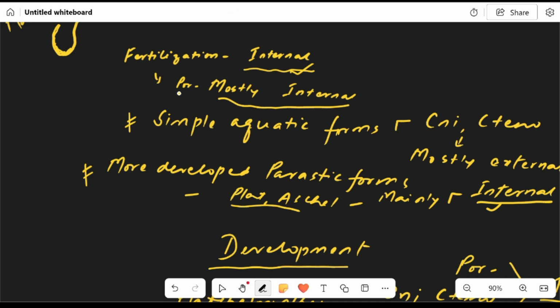So let's study fertilization. In Porifera, it's mostly internal. In simple aquatic forms, in Cnidaria and Ctenophora, it is mostly external. But in more developed parasitic forms, such as Platyhelminthes and Aschelminthes, it's mainly internal.